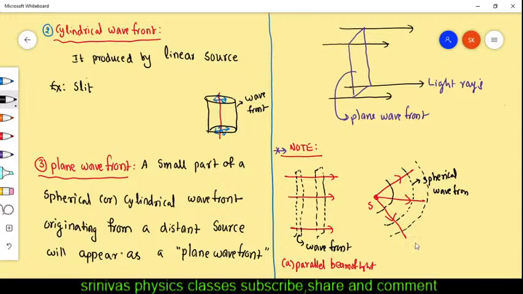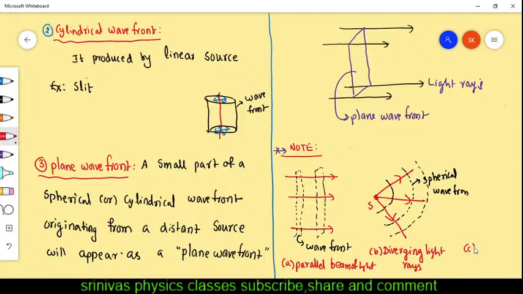And if the light rays are converging, this is the B diagram. B diagram indicates diverging. Diverging means light rays are going away from each other. Diverging light rays. Next is C case we will discuss.